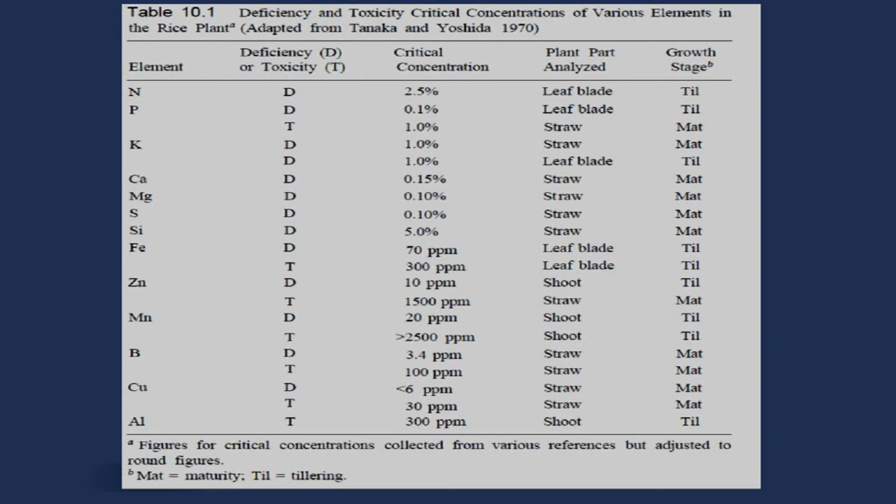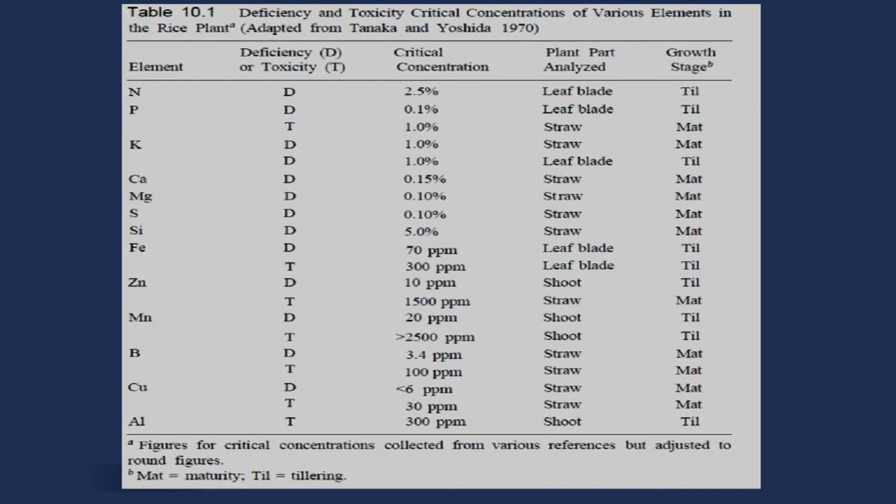Now this is deficiency and toxicity, critical concentrations of various elements in the rice plant. This is just to give you some idea of what levels of a particular nutrient fall under deficiency and what levels fall under toxicity.